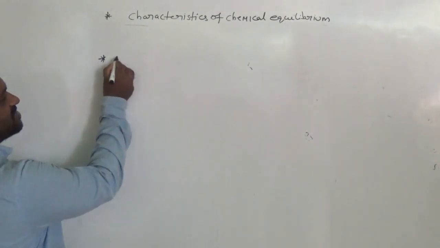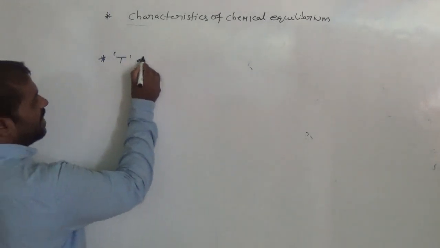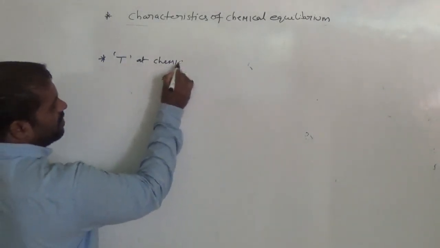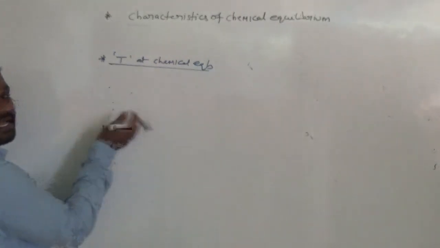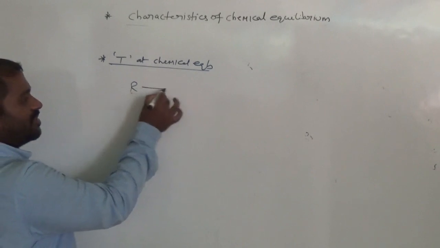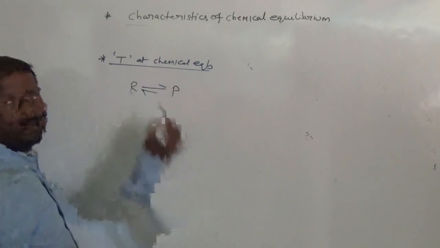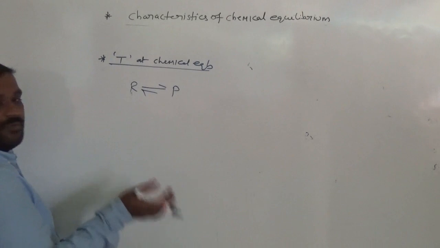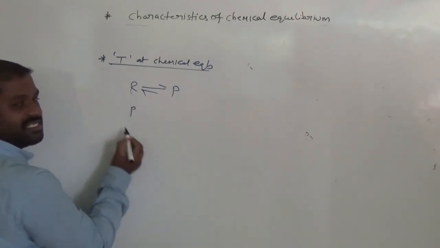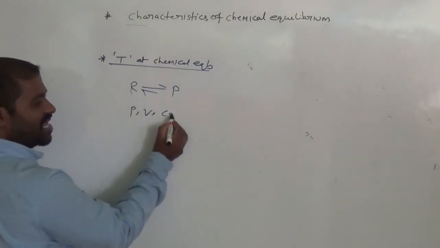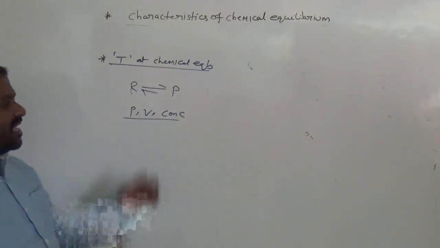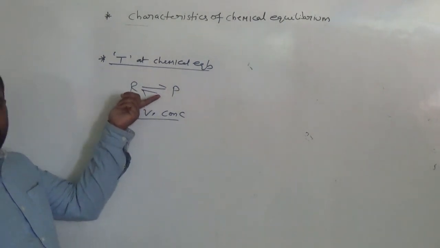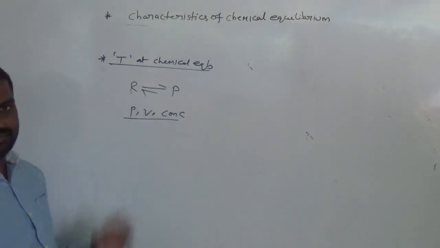And the next point is about temperature. Temperature at chemical equilibrium. So in chemical equilibrium, if you change pressure, volume, or concentrations, there may be changes that take place in the equilibrium position, maybe.